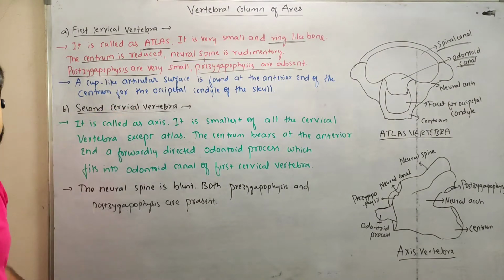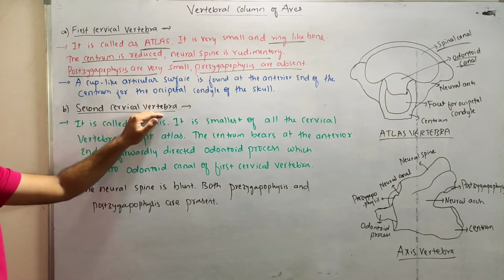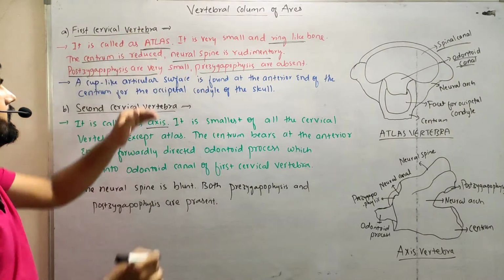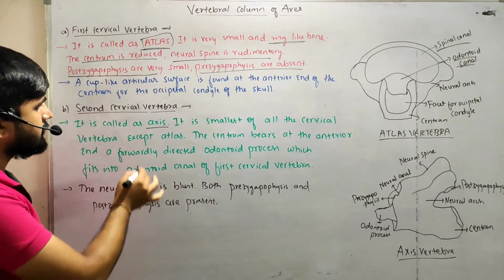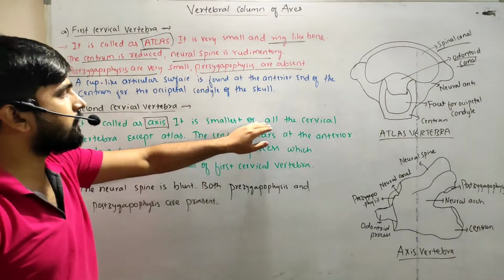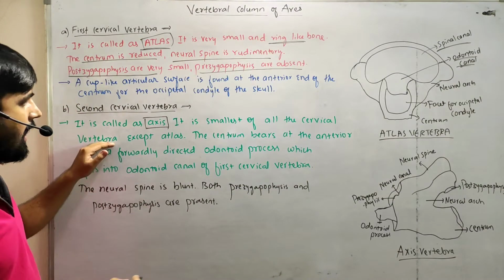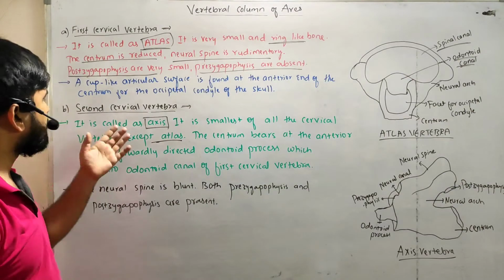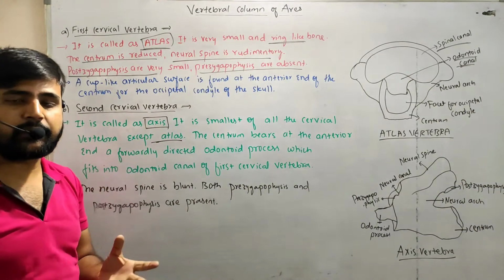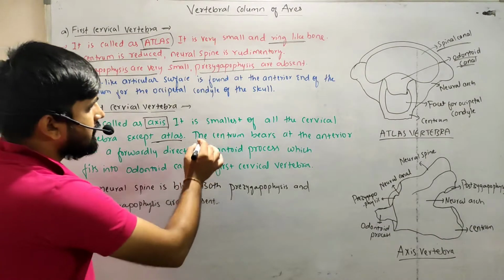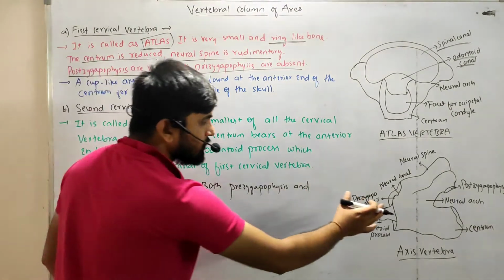The second cervical vertebra is called the axis. The first cervical vertebra is called the atlas and the second is called the axis. It is the smallest of all the cervical vertebrae except the atlas. It also has a centrum.